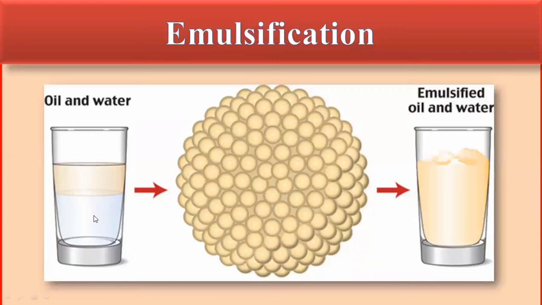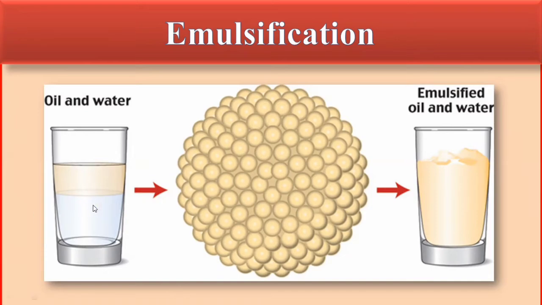So how will digestion take place, and how are they made soluble in the water, so that they can be taken up by the human body and circulate in the blood to reach the targeted sites, cells, and organs? How will that be possible? This is made possible by the process of emulsification.